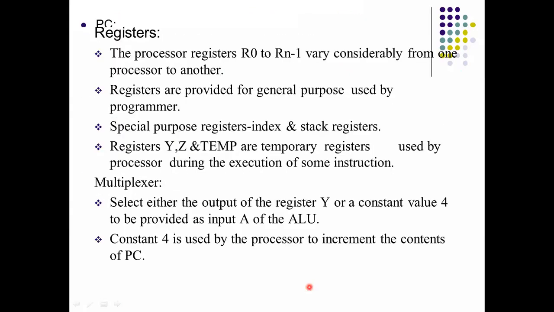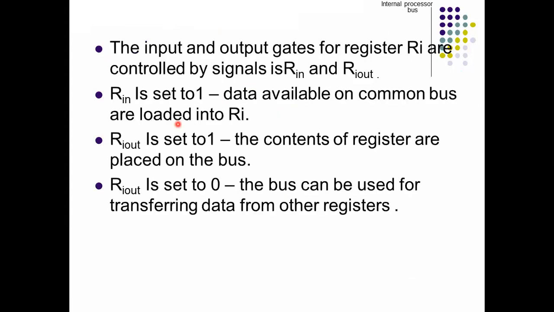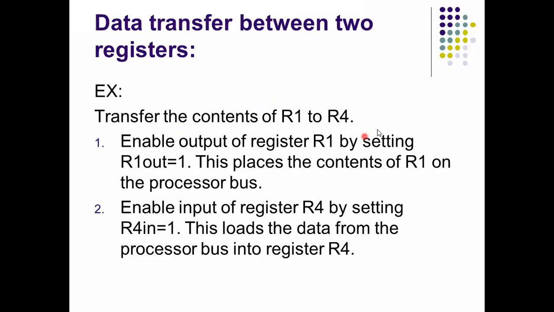The first one is register transfers. Do you remember this? Register transfers means, if you want to transfer the data from one register to another register, how that is done. Suppose from R1 to R4, how the control signals are taken and what the status of each control signal is, that is discussed.